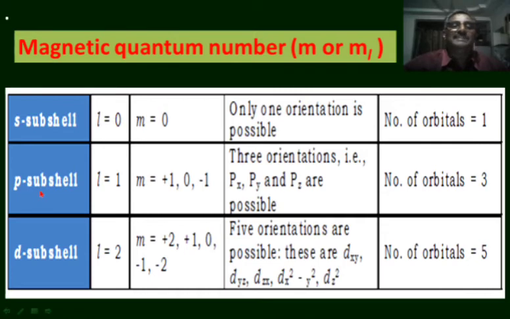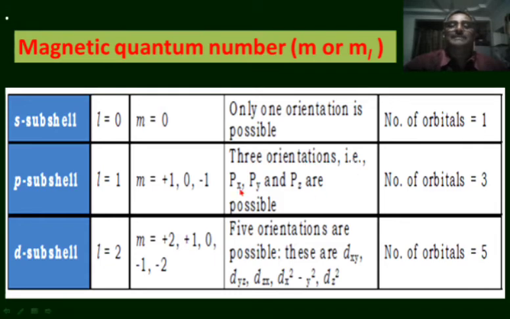For the P subshell or P orbital, L is equal to 1. When L is equal to 1, m takes three values, that is minus 1 to plus 1, including 0, that is plus 1, 0 and minus 1. These are the different m values for the different orbitals present in the P subshell, or three different orientations of the P orbital. The three different orientations of P orbitals have the magnetic quantum numbers plus 1, 0 and minus 1.